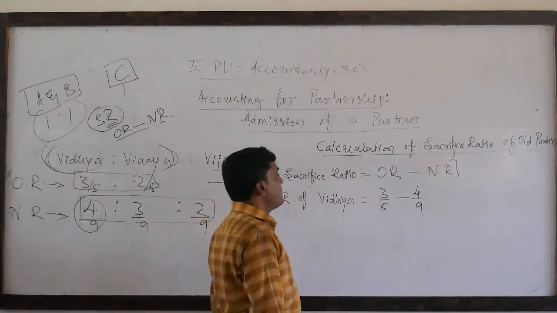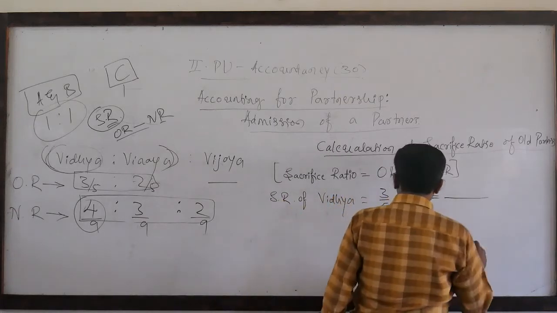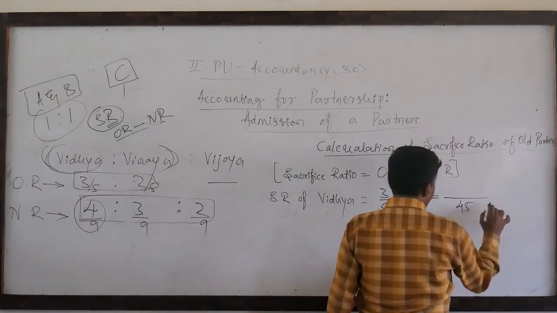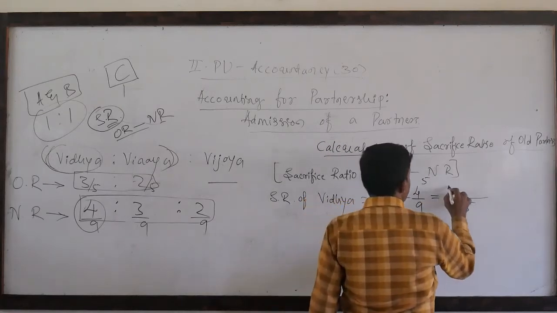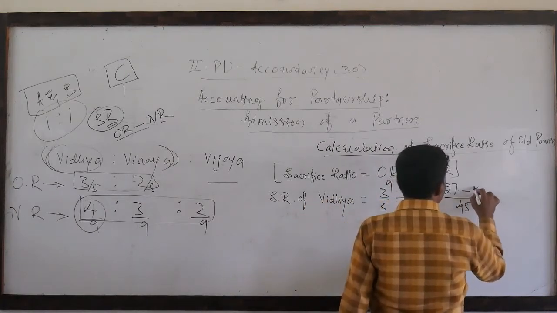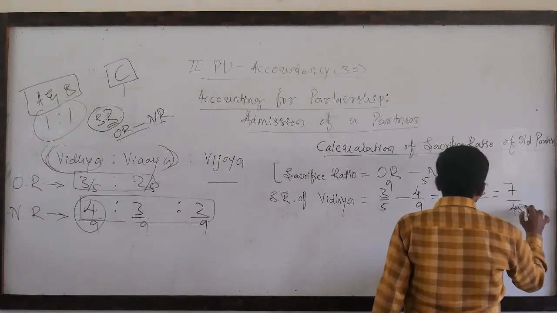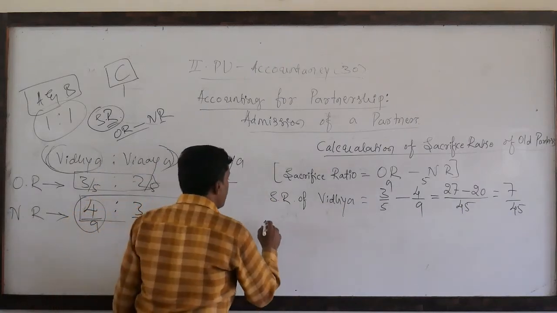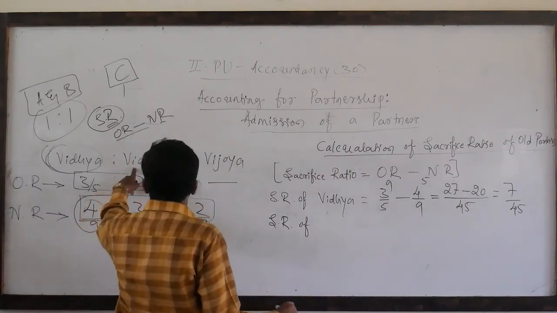While simplifying, dear students, we need to calculate the LCM. So for 5 and 9, 45 is the LCM. 5 9s are 45, 9 5s are 45. 9 3s are 27 minus 5 4s are 20 is equal to 7 by 45 is the sacrificed or surrendered portion of Vidya. Similarly, we need to ascertain the sacrifice ratio of the second partner, that is Vinaya.